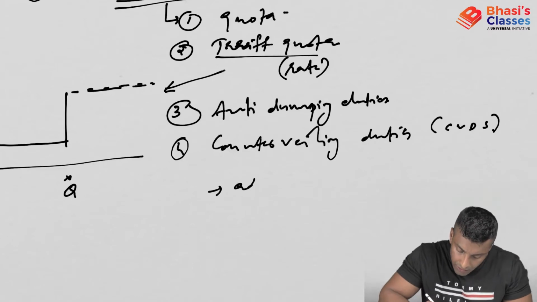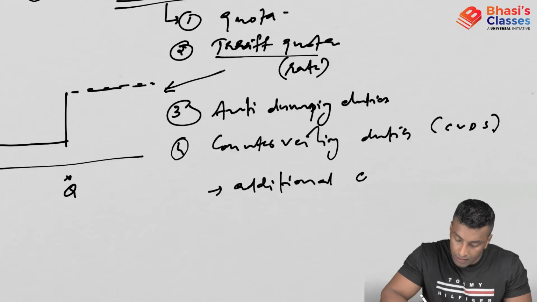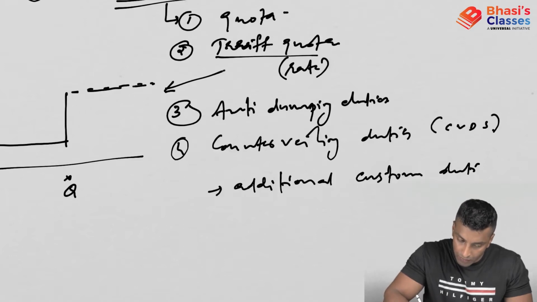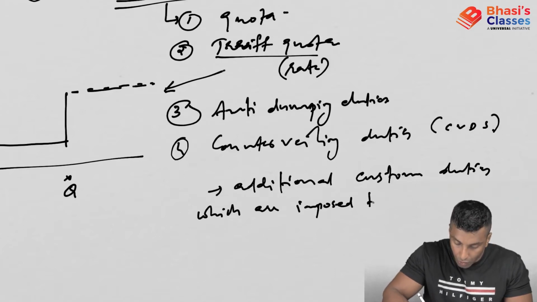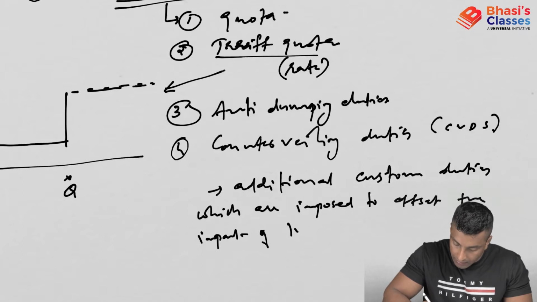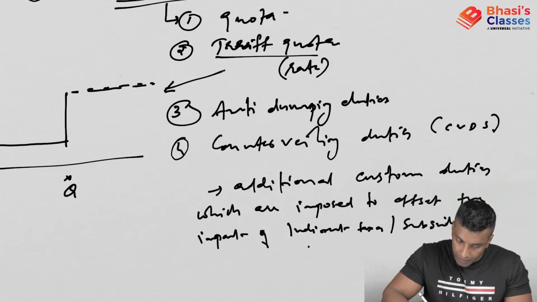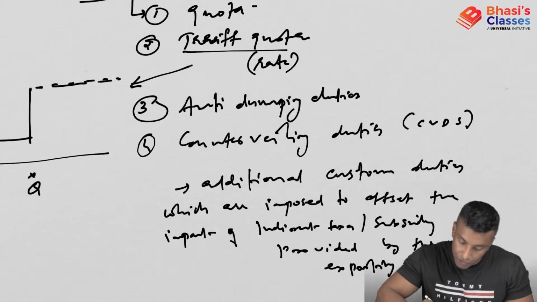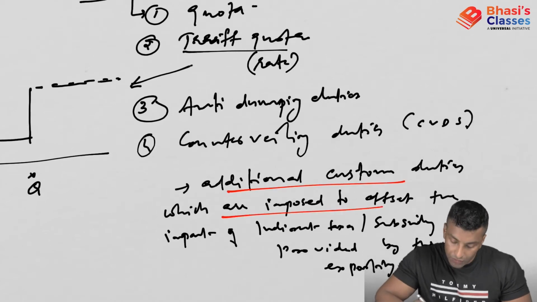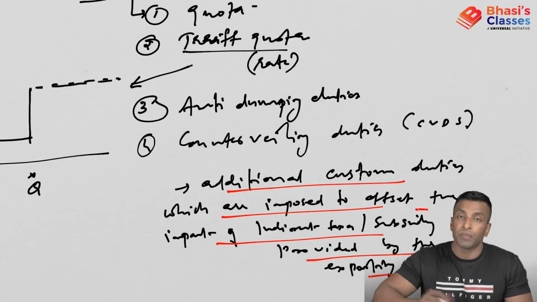These are also additional customs duties, like in the case of dumping, which are imposed to offset the impact of indirect taxes or subsidies provided by the exporting country's government. So countervailing duties are additional customs duties imposed on certain products to offset the impact of indirect taxes or subsidies provided by the exporting country's government.